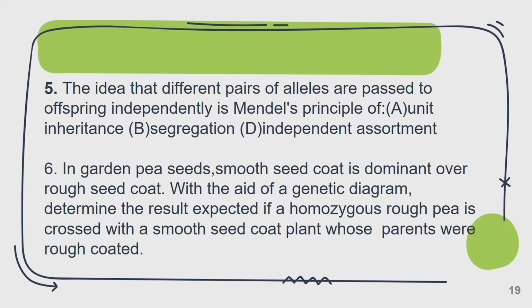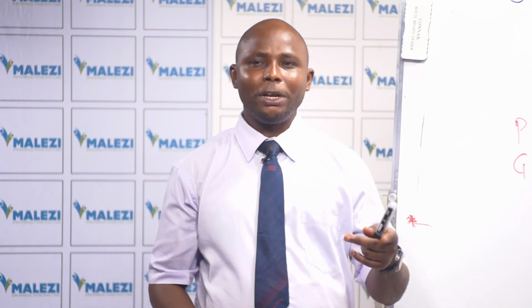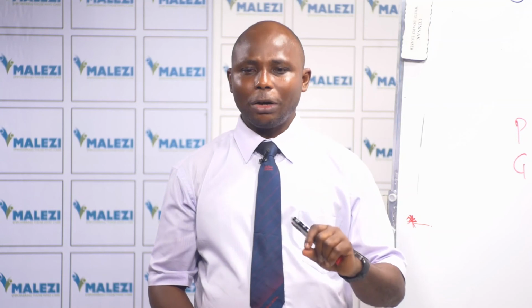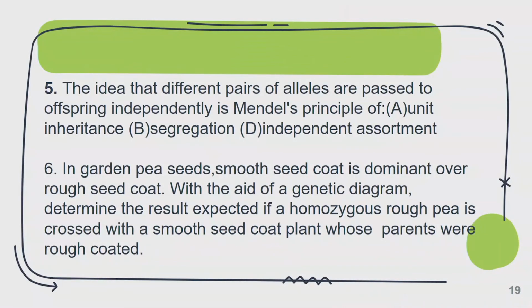The idea that different pairs of alleles are passed to offspring independently is Mendel's principle of dash. Don't forget Mendel's explanation of experiment using monohybrid and dihybrid inheritance. The first one, monohybrid, led to the first law, which is law of segregation of gene, and the second one, which is dihybrid inheritance, led to the second law, which is law of independent assortment. So the correct answer to this question is D, independent assortment.